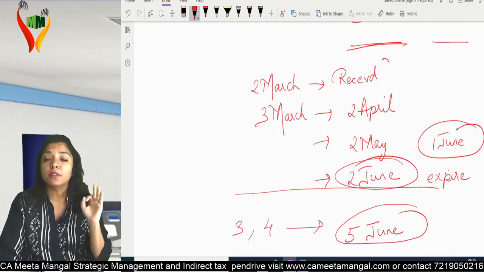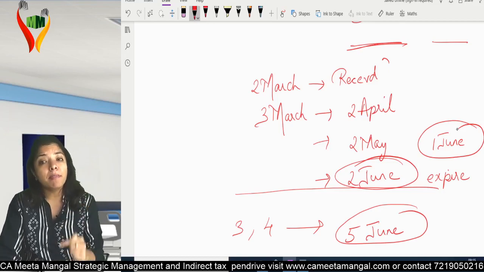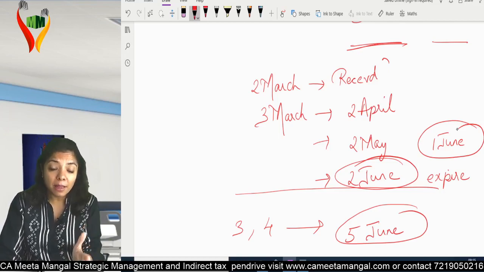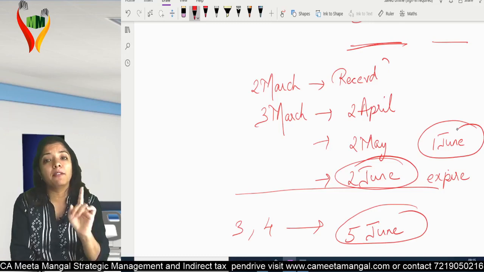They will be giving you interest only when they don't refund the amount within 3 months of the date of receipt of application. And then from when the 3 months expire, from the next date to the date of refund, they'll be giving you the interest.